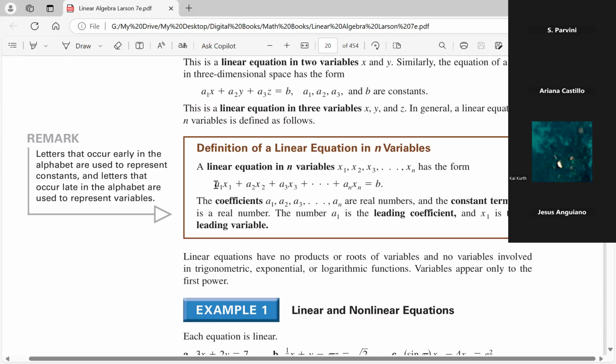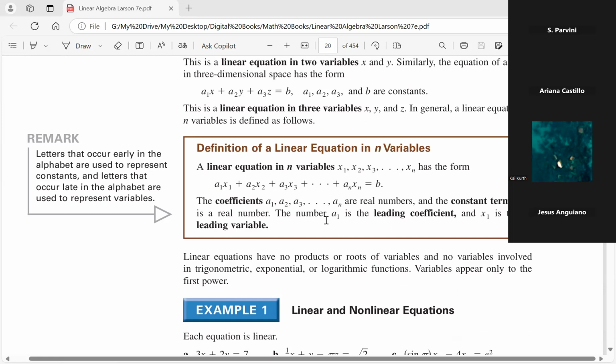The a's here, a sub 1, a sub 2, a sub 3, are called coefficients. Remember, coefficients are the numbers that multiply the variable. So that's what these are. The coefficients are real numbers. And the constant term is on the right side. On the right side is just b. B is simply a constant. The constant could be any real number, including 0, by the way.